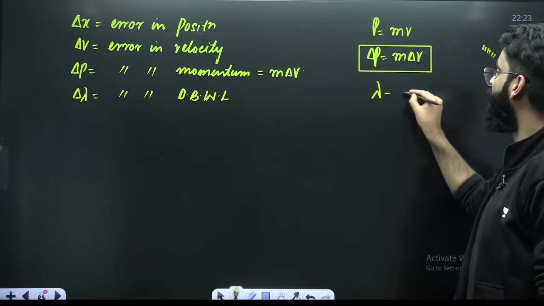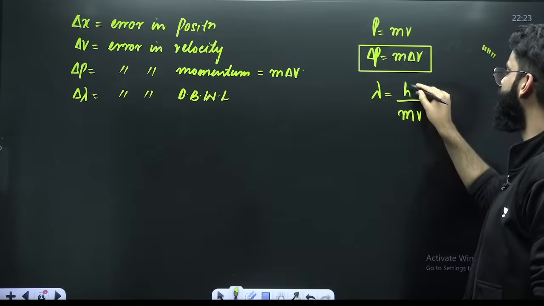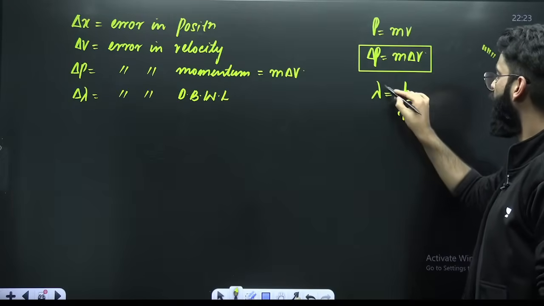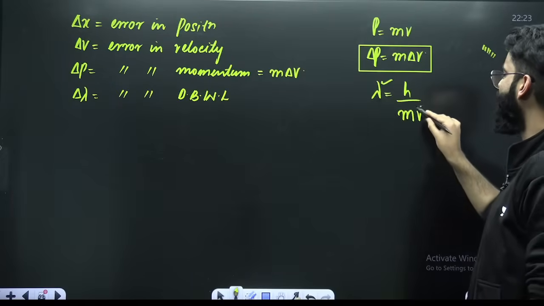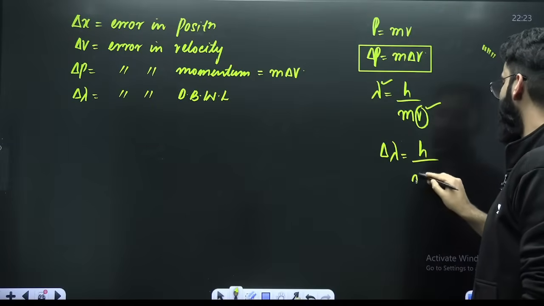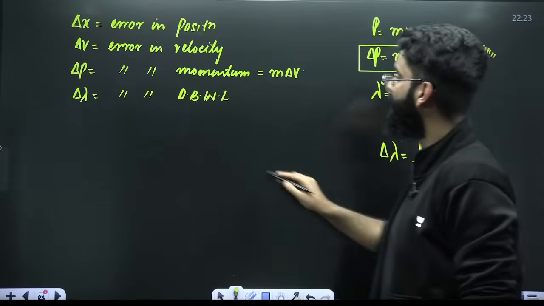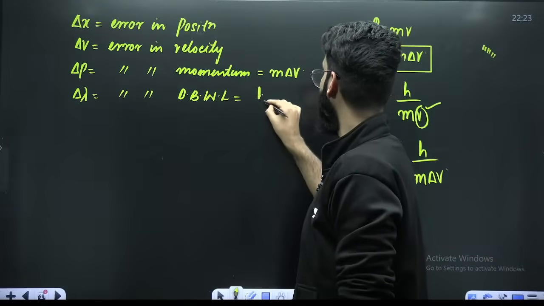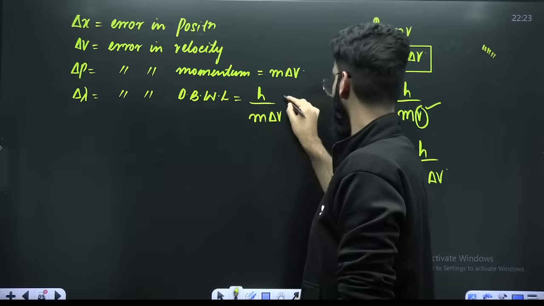If you talk about lambda, lambda is equal to h upon mv. h is constant, m is constant, right? So whatever will be the error in wavelength, that error in wavelength is due to error in velocity. So error in de Broglie's wavelength can be written as h upon m delta v.